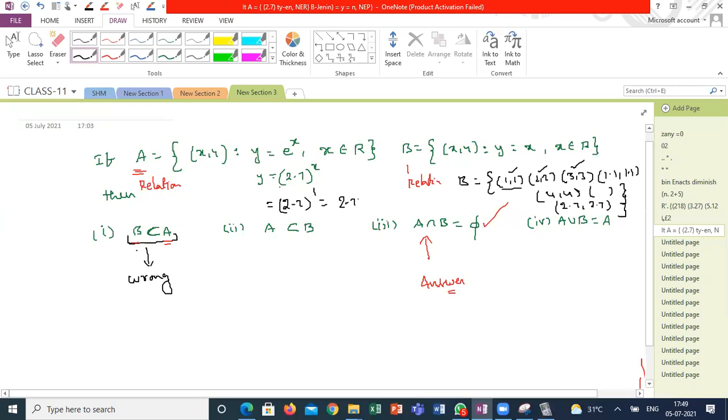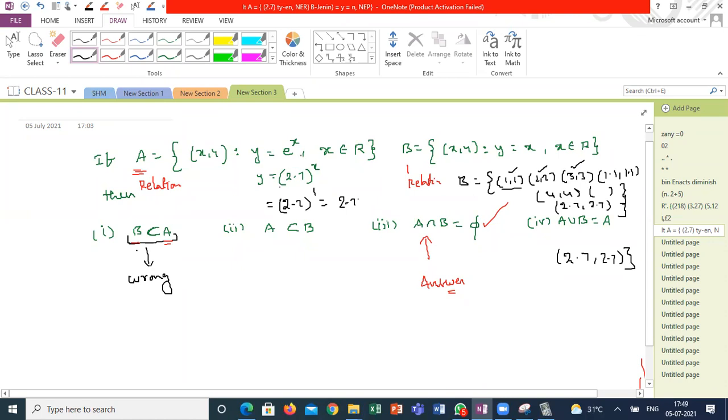What is the meaning of these ordered pairs? 1 maps with 1, 2 with 2, 3 with 3, 4 with 4, 5 with 5, or 2.7 will map with 2.7 only, because y should be equal to x is the condition of B, correct?